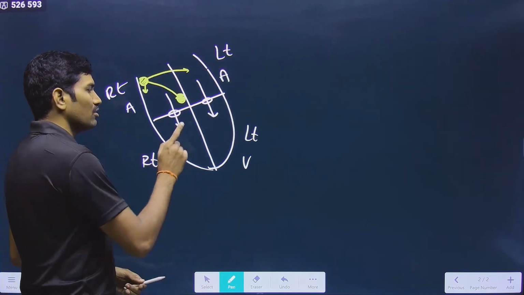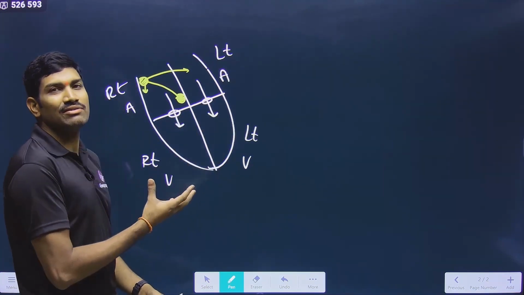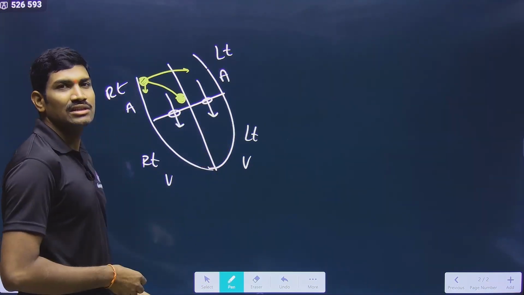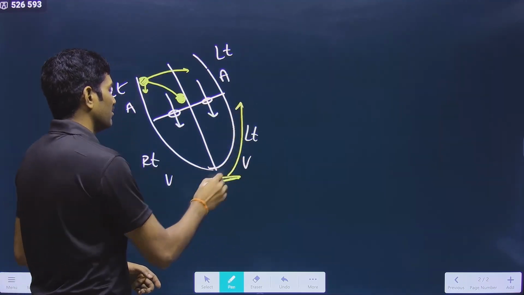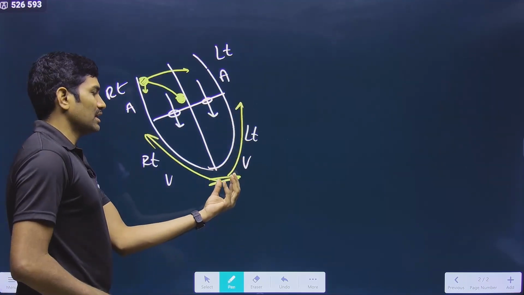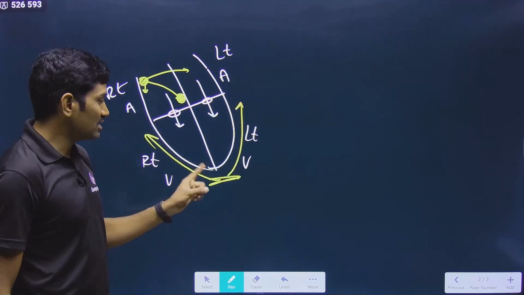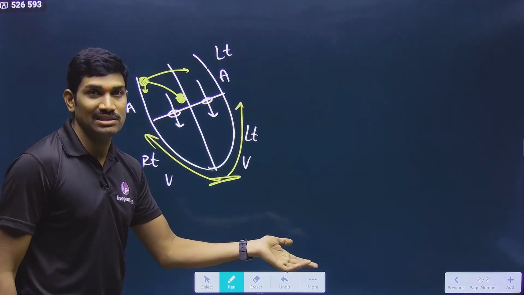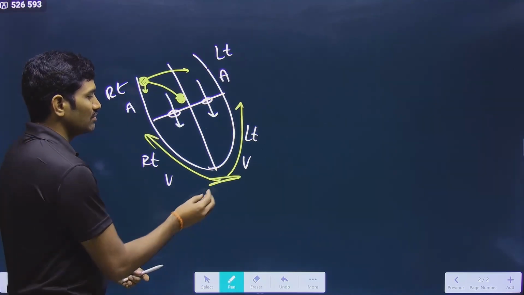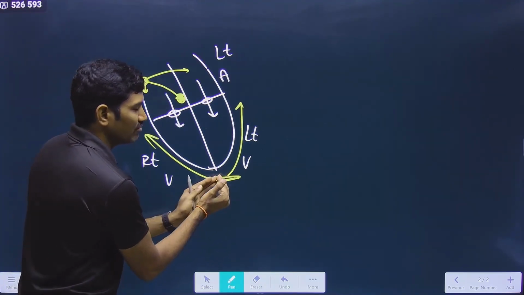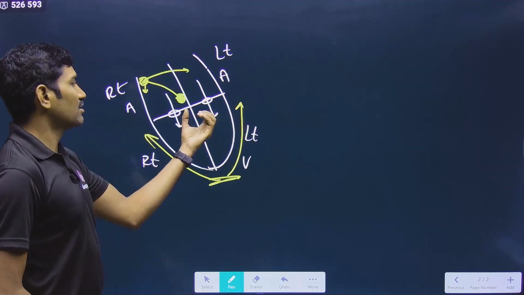Clear? Now we are going with ventricular systole. Now ventricles, since they are filled with the blood, are undergoing contraction, and this contraction is starting from this place and it is going sideways. Yes or no? Starting at the apex and then it is going on the lateral sides. Please understand this one. This is very important when we study about the ECG. To understand NCERT sentences, you need to understand this. So in this way, the wave of contraction is starting at the apex and then it is spreading like this. In this way, they are undergoing contraction.